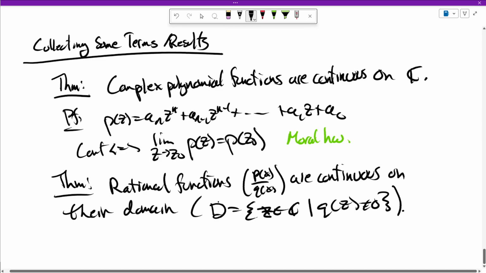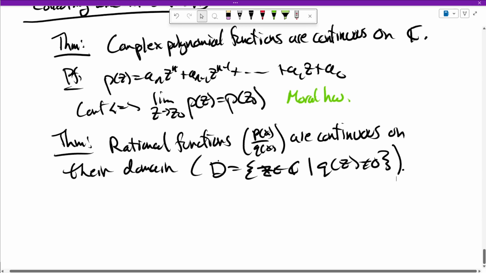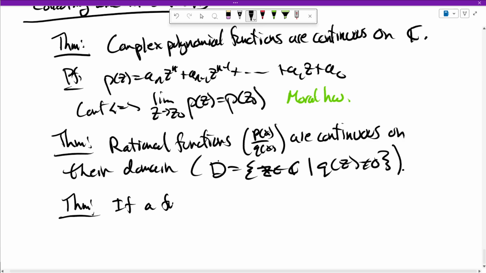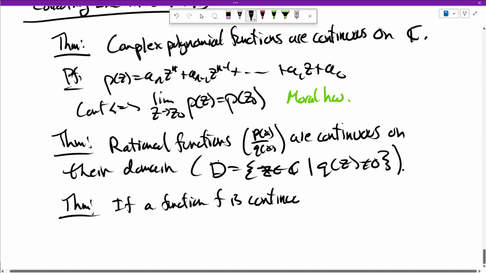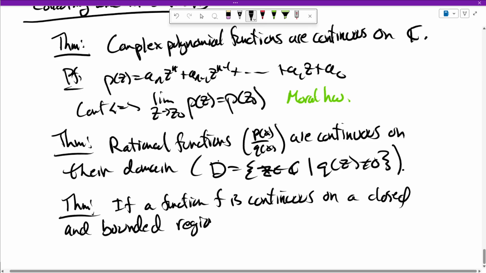And the last result I want to collect, just so we have it at our disposal, is the extreme value theorem. So the theorem goes like this. If a function f is continuous on a closed and bounded region, these are the analogs of intervals. Well, the connected versions of these are the analogs of intervals for real numbers.